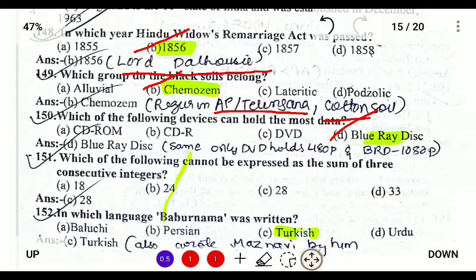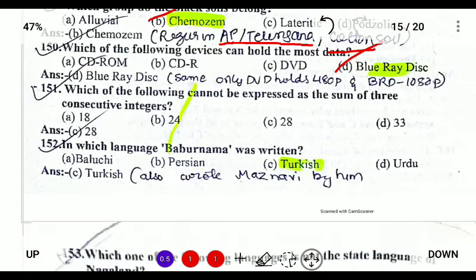Next. In which language was Babur Nama written? So Babur Nama was written in Turkish language, and only after Akbar was the court language changed to Persian. Before that, the court language was always Turkish.